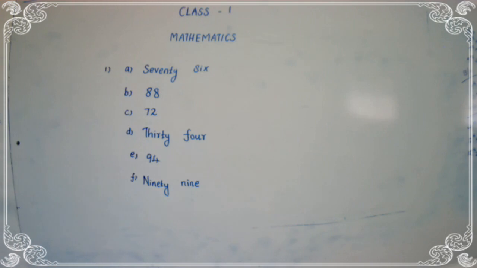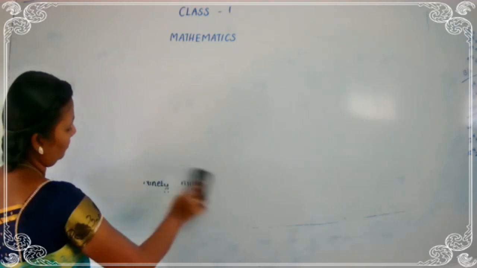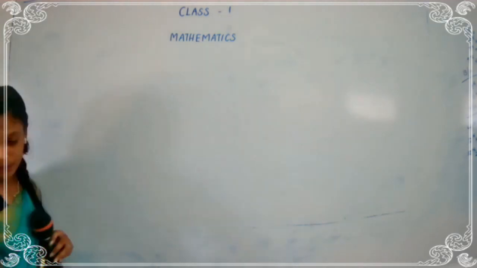Okay, children, see the first question. 67 comes before 66. Is this question correct or wrong? What comes before 66? 65.